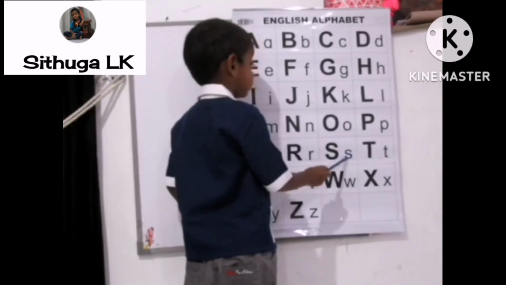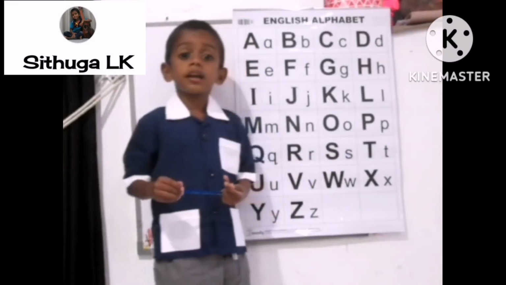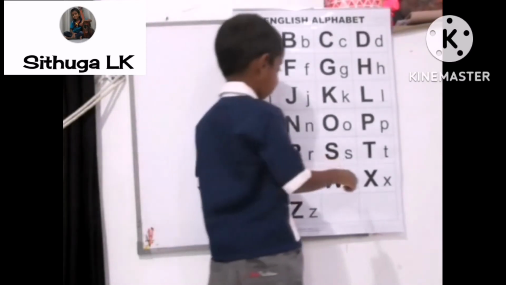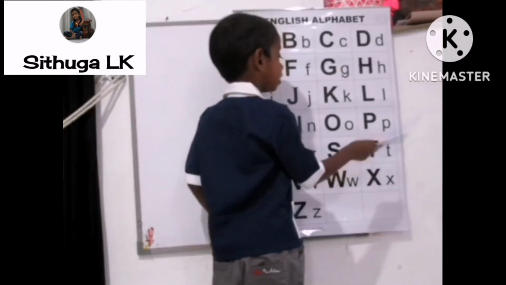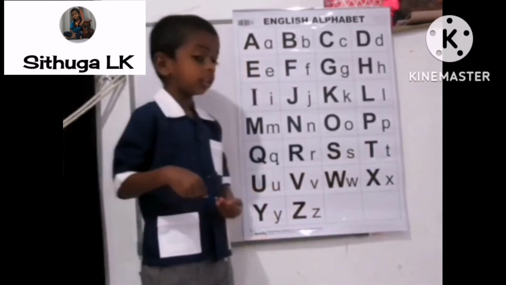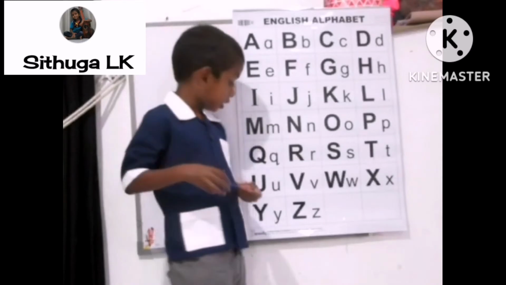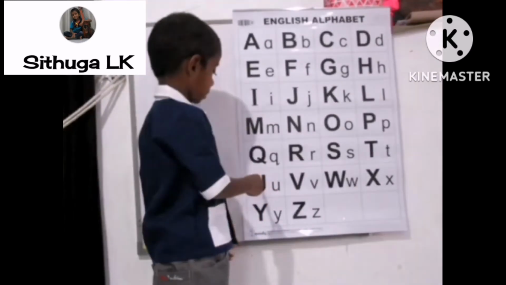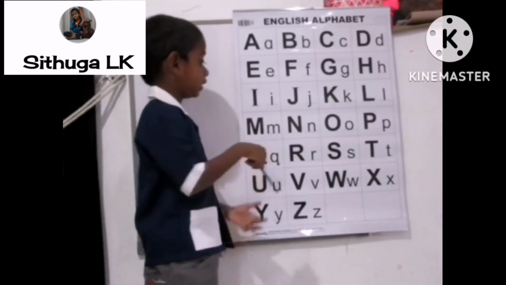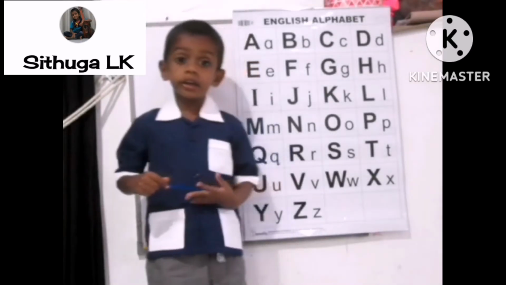Capital S, simple S. What is the sound of S? Capital T, simple T. What is the sound of T? Capital U, simple U. What is the sound of U? R.